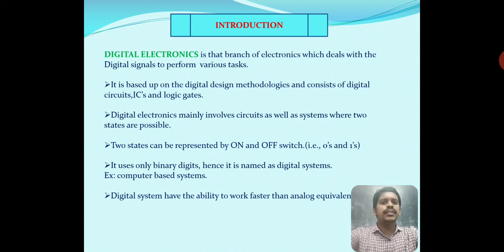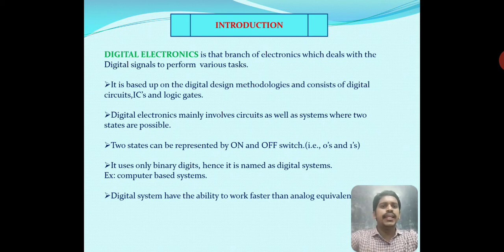It is based upon digital design methodologies and consists of digital circuits, integrated circuits and logic gates. ICs are the building blocks of logic gates, which depend upon Boolean expressions or Boolean logic built into digital systems.